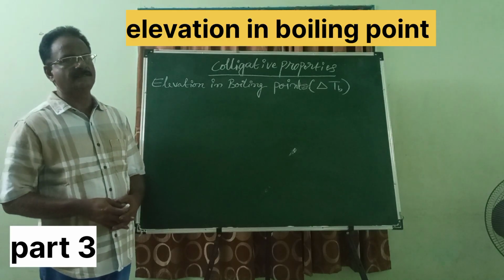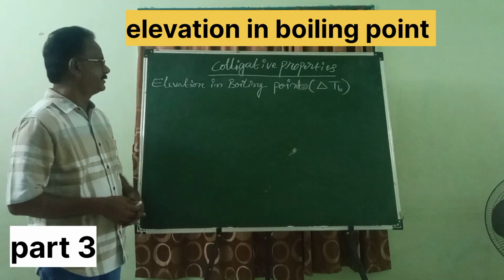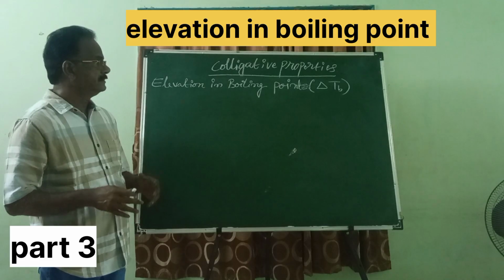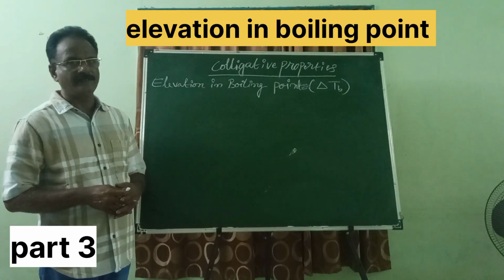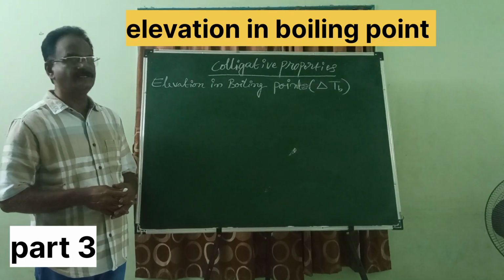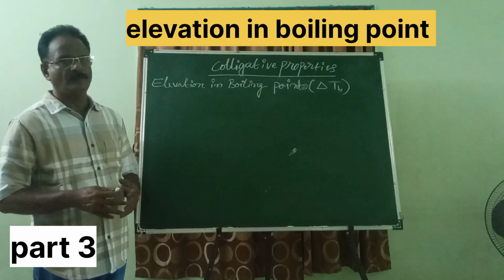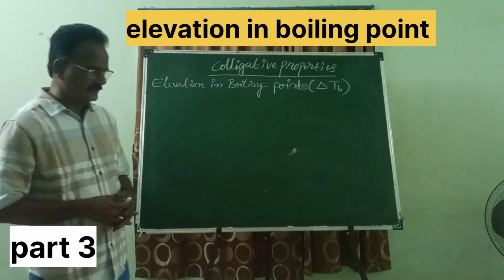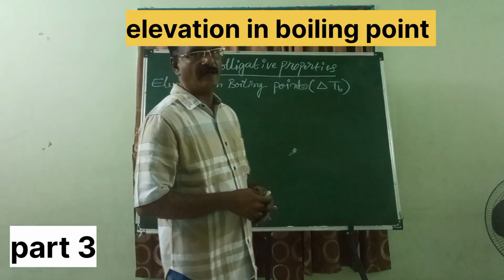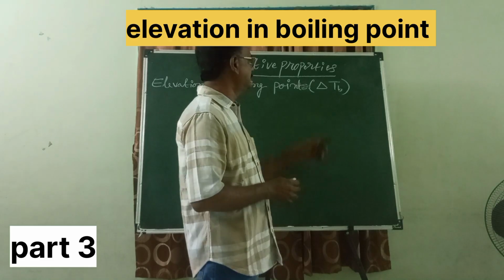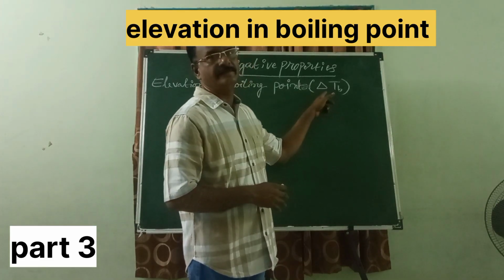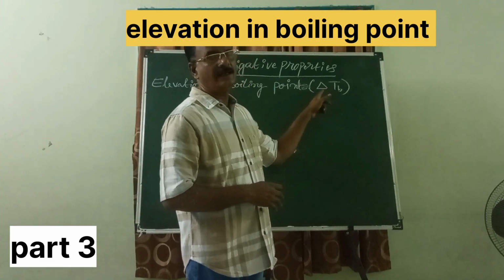So let us discuss the second colligative property, that is elevation in boiling point. Elevation in boiling point is represented with delta TB.